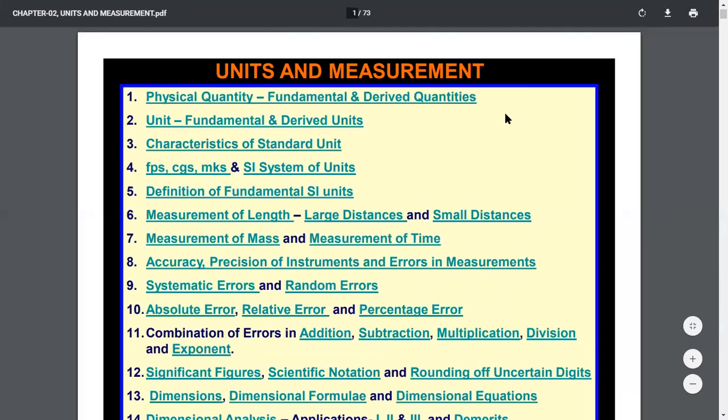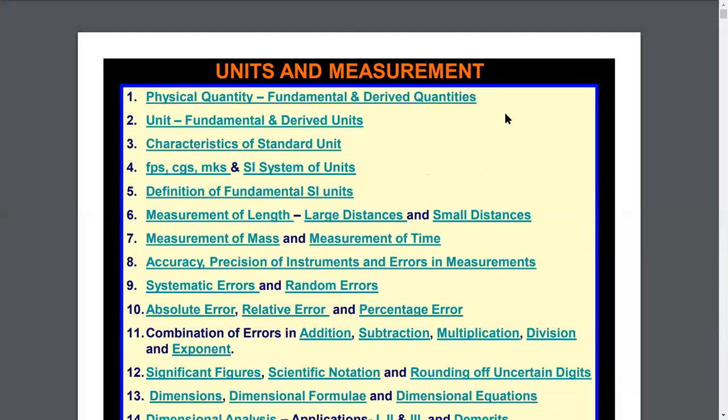Today we will start a new chapter, the second chapter, units and measurement. As we have discussed various physical quantities and the physical world and the significance of a study of physics in our day-to-day life.